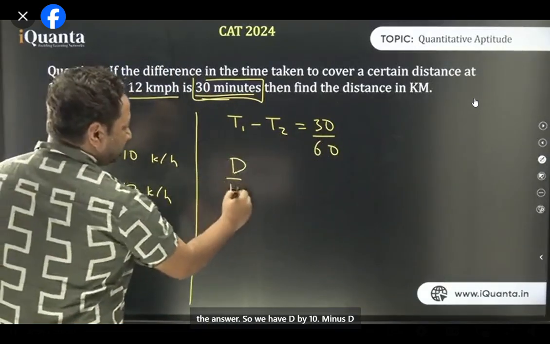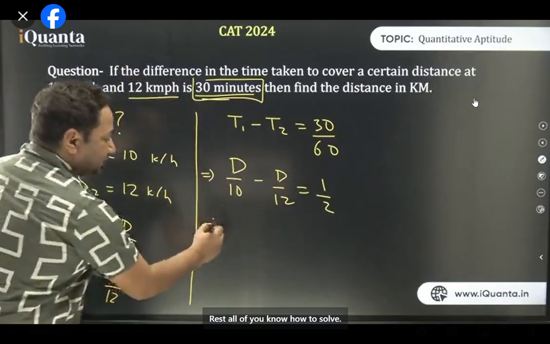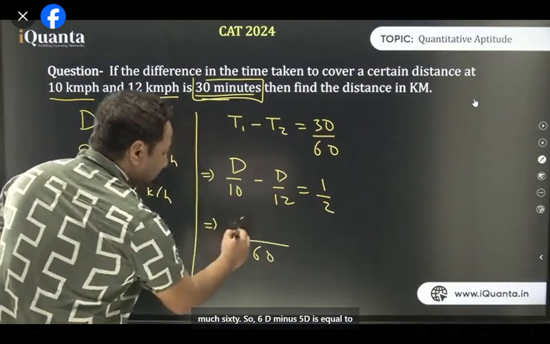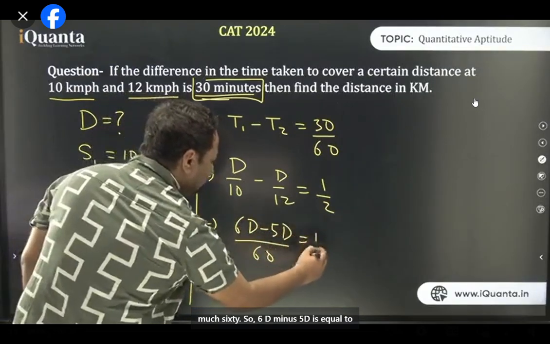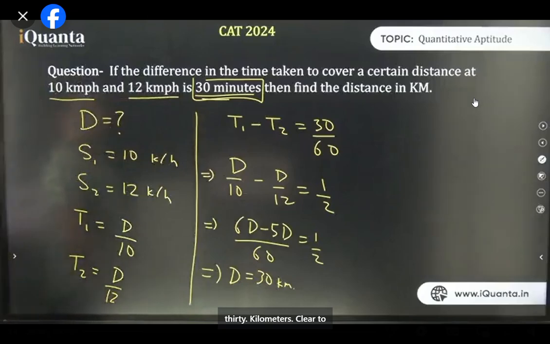So we have D by 10 minus D by 12 is equal to 1 by 2. Clear? The rest, all of you know how to solve. Taking the LCM of 10 and 12, LCM is how much? 60. So 6D minus 5D is equal to 1 by 2. You can solve it. You get D is equal to 60 by 2, that is 30 kilometers. Clear to everyone?